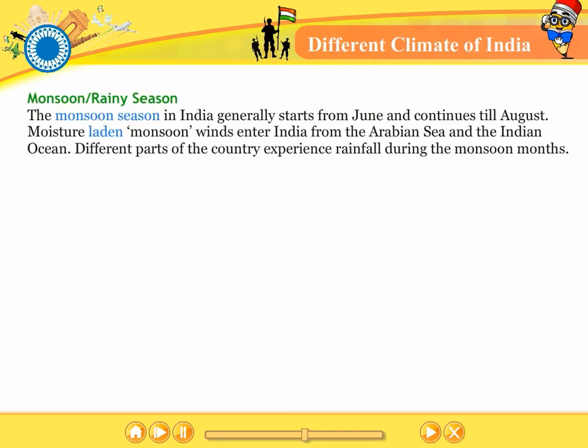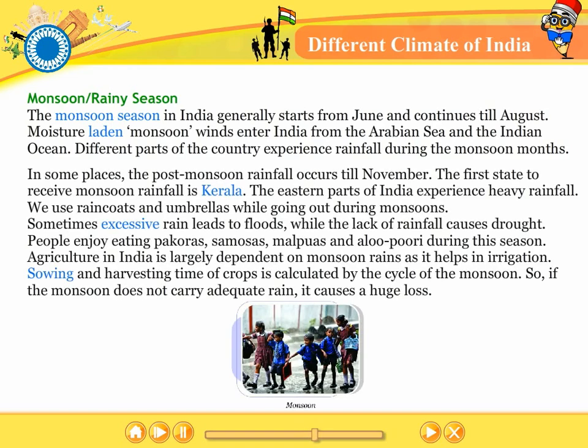Monsoon or rainy season. The monsoon season in India generally starts from June and continues till August. Moisture-laden monsoon winds enter India from the Arabian Sea and the Indian Ocean. Different parts of the country experience rainfall during the monsoon months. In some places, the post-monsoon rainfall occurs till November. The first state to receive monsoon rainfall is Kerala. The eastern parts of India experience heavy rainfall.